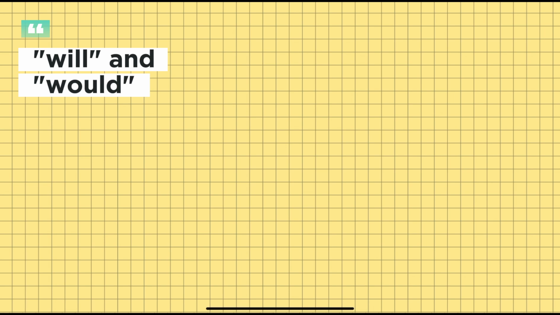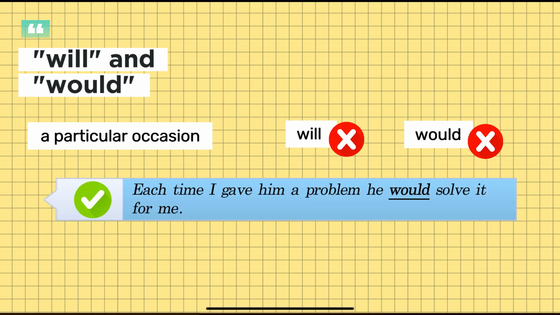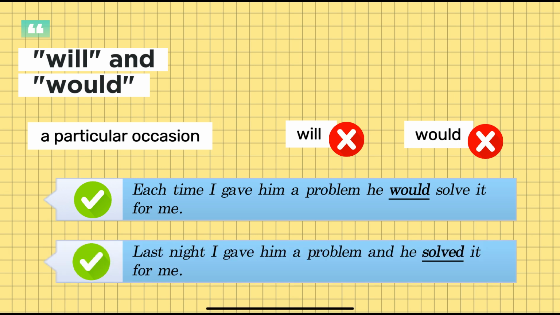We don't use will or would in this way to talk about a particular occasion. Consider, each time I gave him a problem, he would solve it for me. This is a general situation. And last night I gave him a problem and he solved it for me. We just use the past tense here, not he would solve it, because this is a particular occasion.